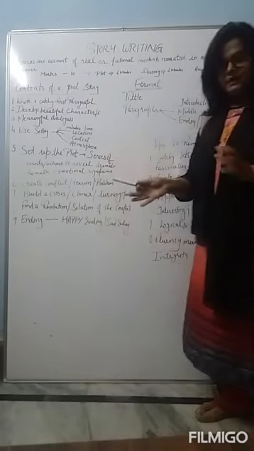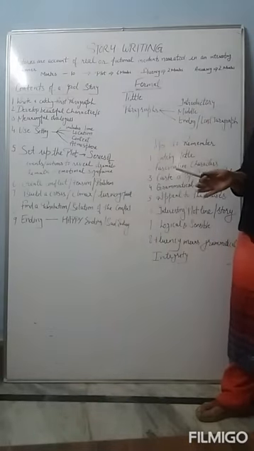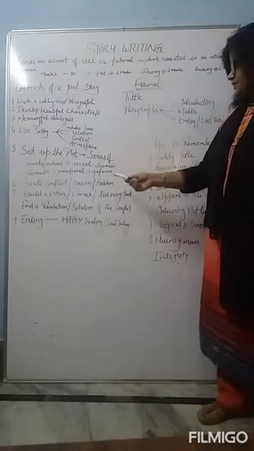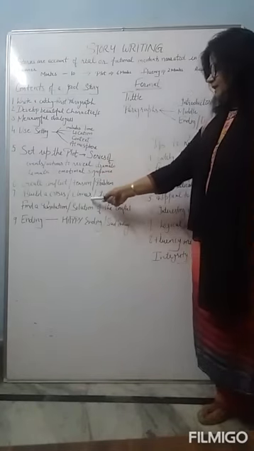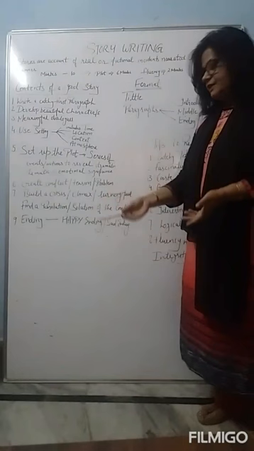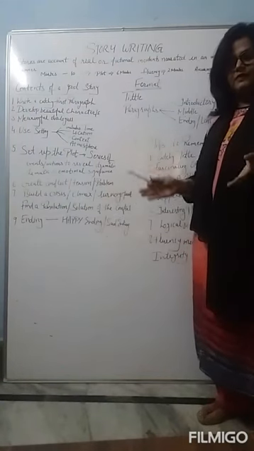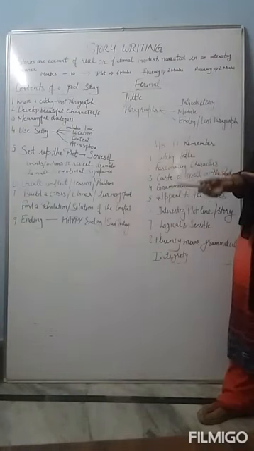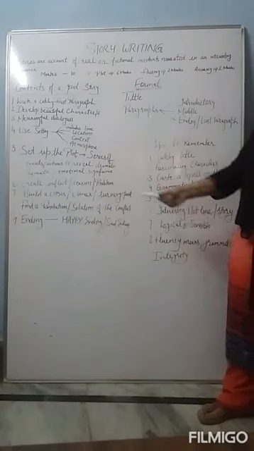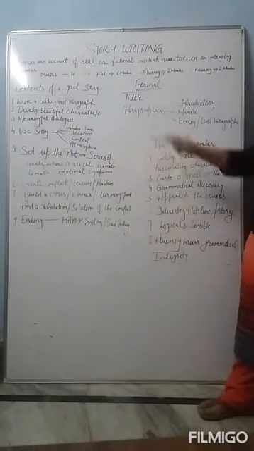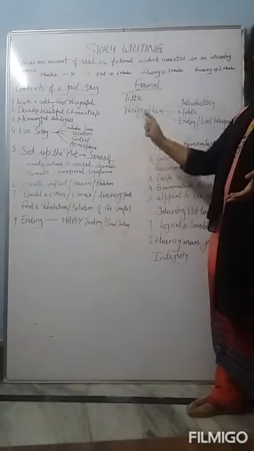Then create conflict. You have to create a tension, a problem, a difficult situation in the life of the main character or sub characters. Then build a crisis, a dilemma, a climax, a turning point in the life of the character. Then find a resolution or solution of that conflict, of that problem, of that dilemma, of that crisis. Ending should be happy or sad according to your sweet will. So these are the important contents of a good story.